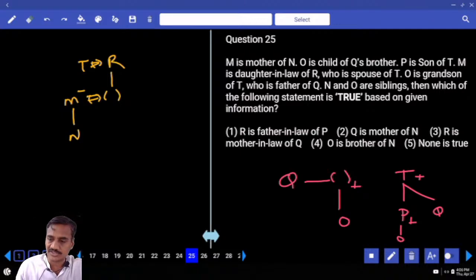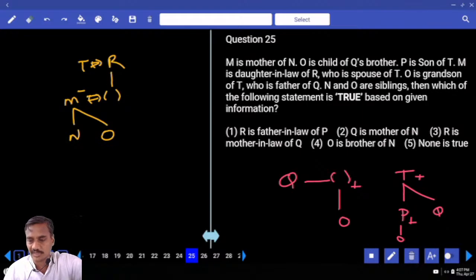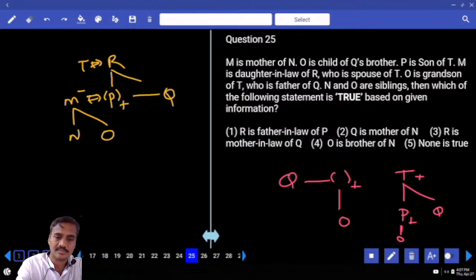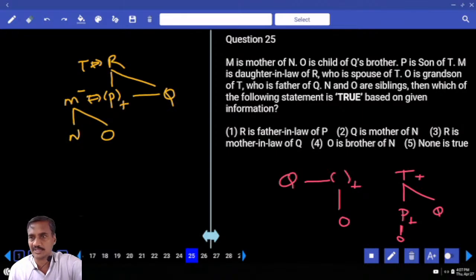Then T and T's child is P and Q, and at the same time O is the child of this. N and O are siblings, O is here. Now if O is here, then O is the child of this P, P must be here. Now who is this P? P is the brother. Then where is this Q? Q is the sibling of P.